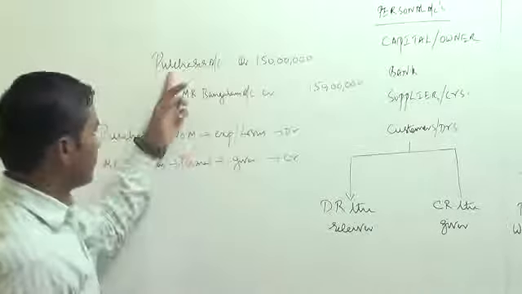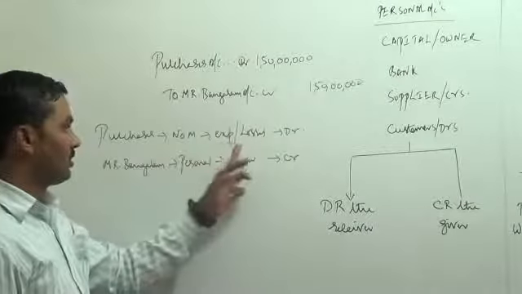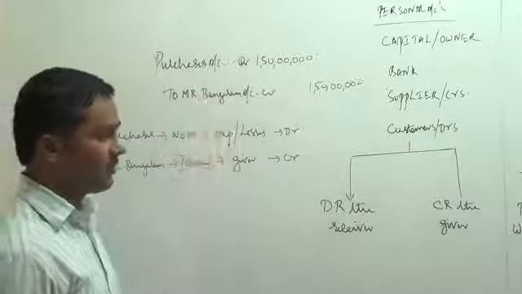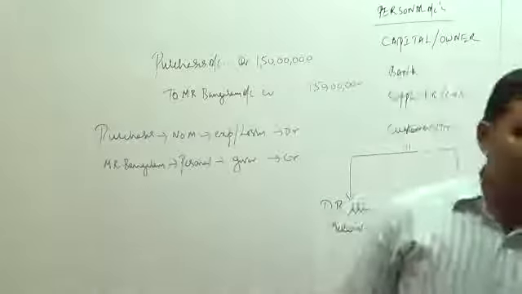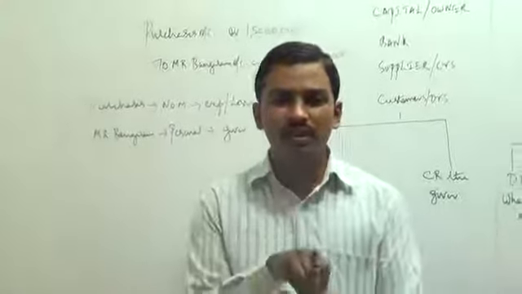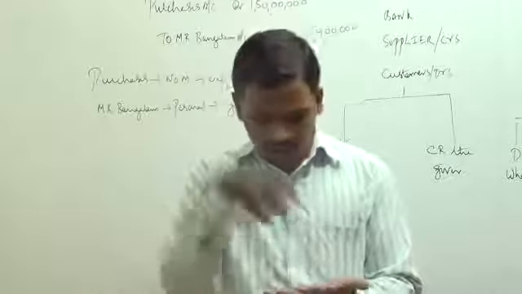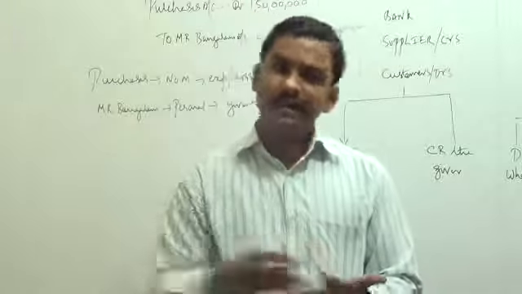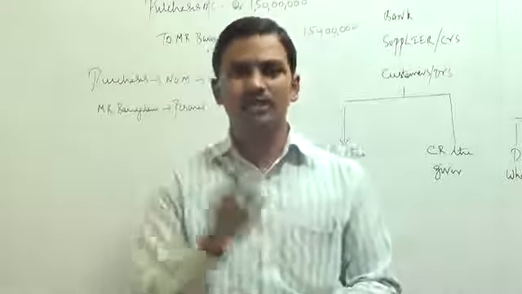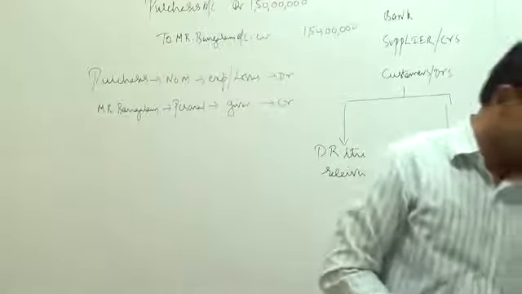What is the entry you are going to write? Purchases account debit to Mr. Bangaram account. Logic, purchases, nominal account, expense loss debit, Mr. Bangaram, personal account, giver, credit. So this is the entry for the transaction. So you have to remember, as soon as we buy raw material, whether we pay cash or not, you have to immediately record it as an expense in your books of accounts. Even though you have not paid cash, immediately record the raw material as an expense. Even if you have paid cash, please record the raw material in your books of accounts. As soon as you buy, show the raw material as an expense in your books of accounts. That is also called the accrual concept. Okay. Let us continue further.